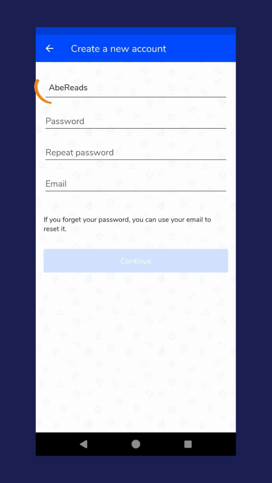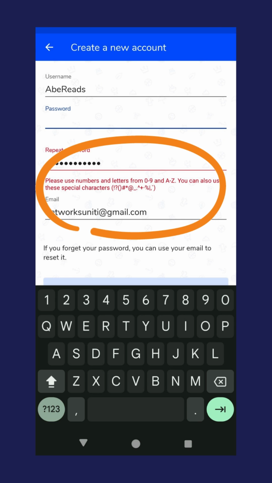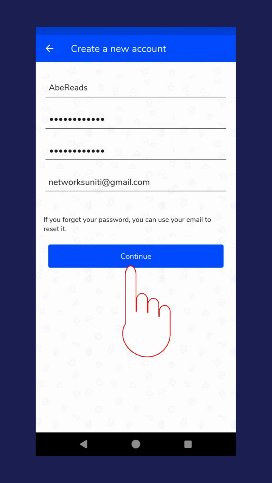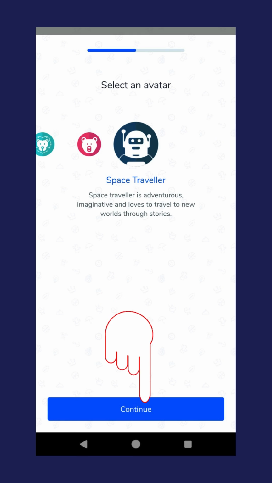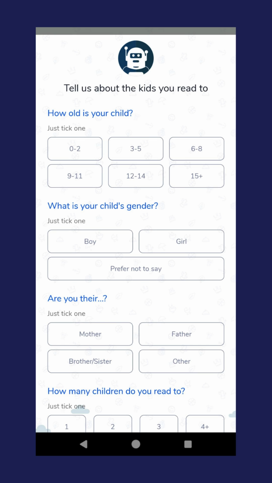Set a unique password. If you get an error, pay attention to the password requirements. Add your email address and click Continue. Pick an avatar. Your choice will not affect the books available to you. Then click Continue. Answer the questions asked.